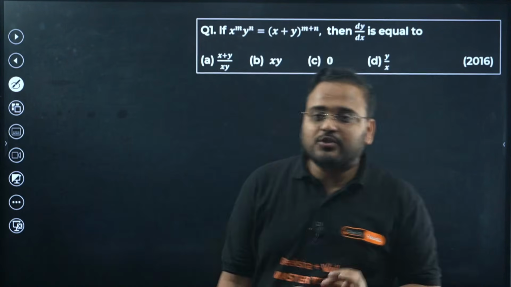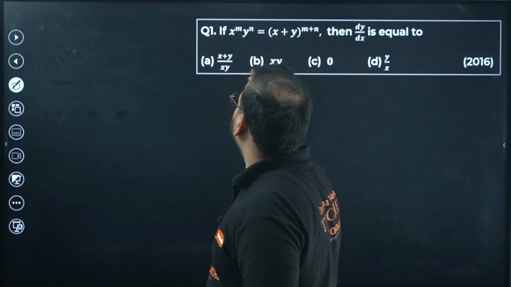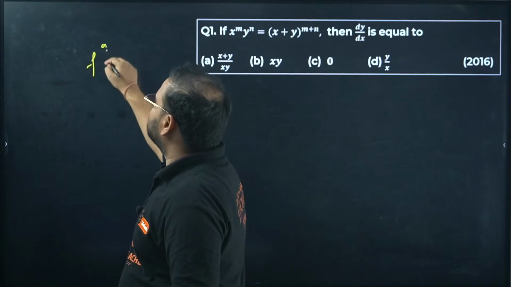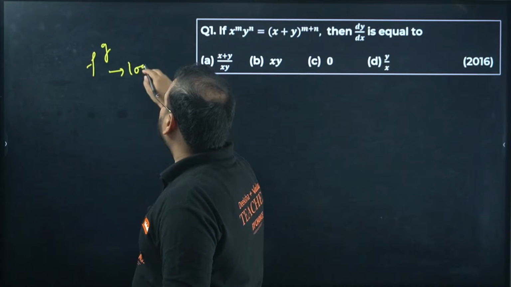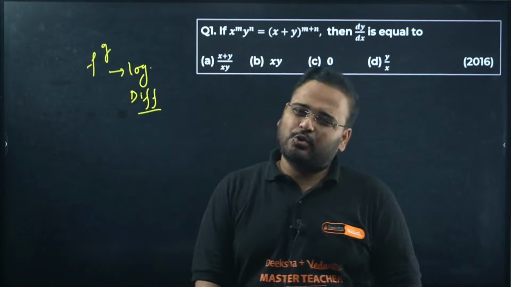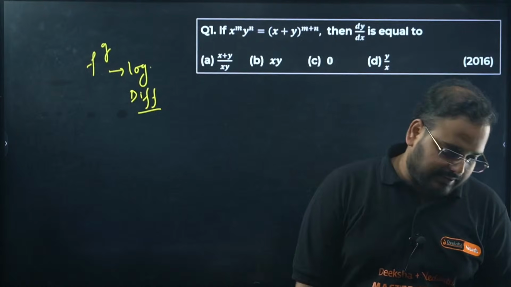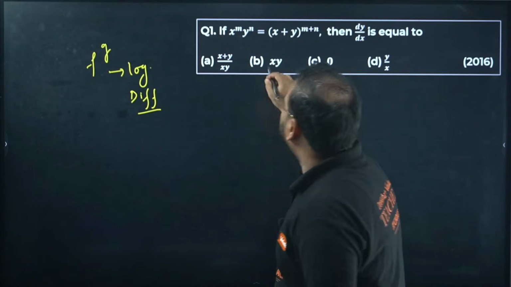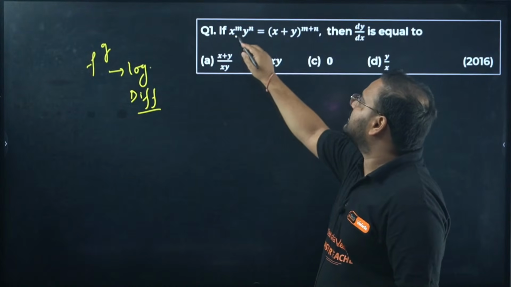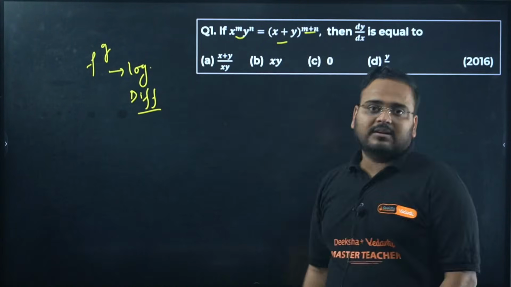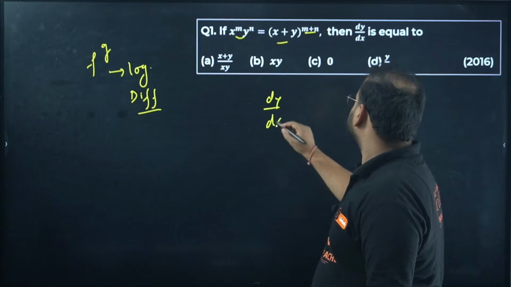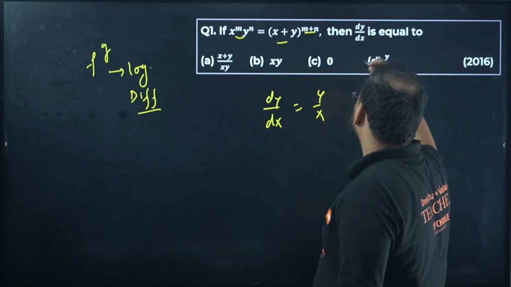Now what is this problem? This is a question of the power property, f power g. Whenever this kind of question is there, you apply logarithmic differentiation on it. But if you do that, you'll end up with too many steps and too much time taken. Then how to solve this question? There's a trick for it. Whenever you have the function's power in this way, x^y, and you have the bases added up and the powers also added up, the derivative dy by dx is simply y by x. Option D is correct.